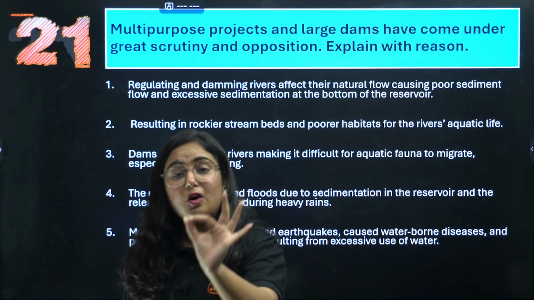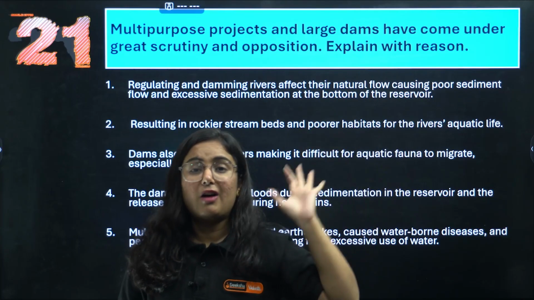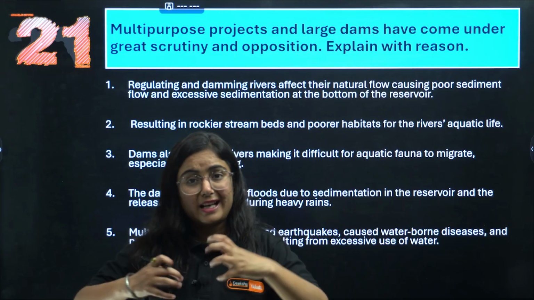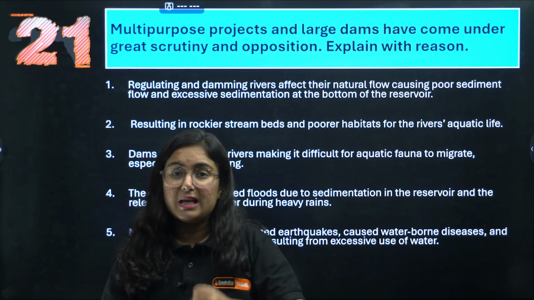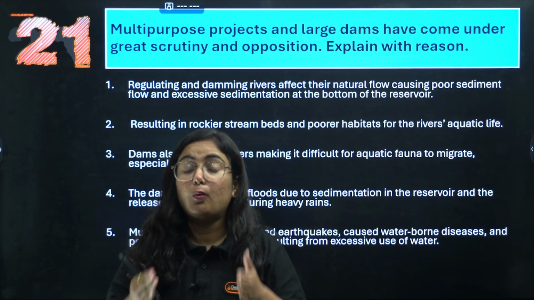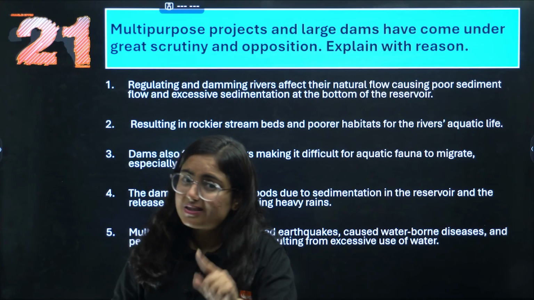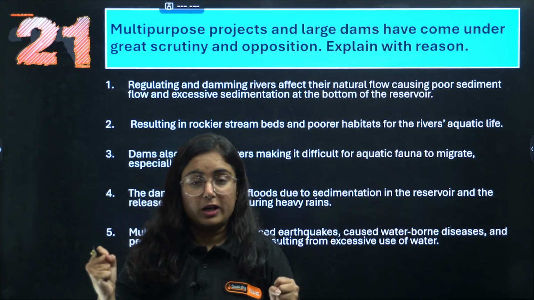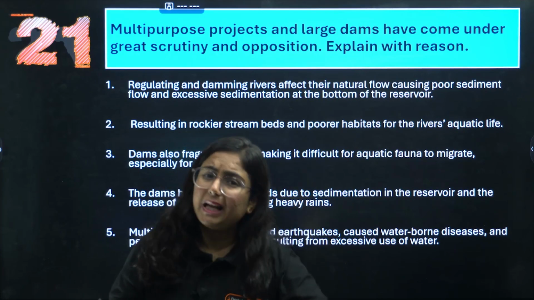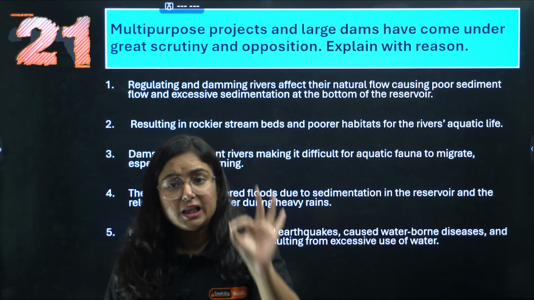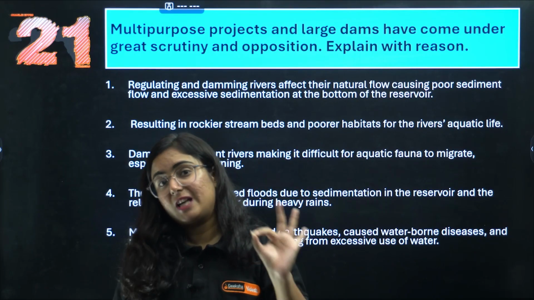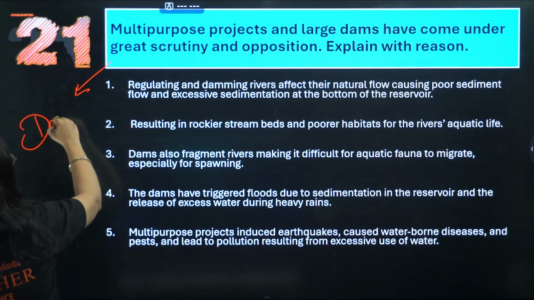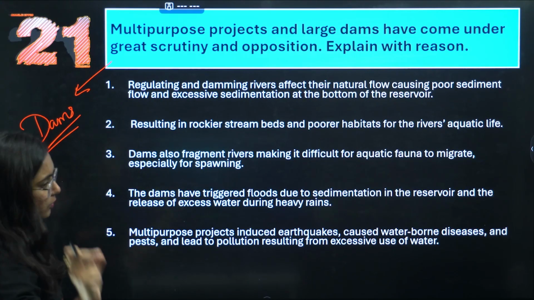considered as temples of modern India by our Jawaharlal Nehru, the first Prime Minister of India. Okay, he considered that rather than making temples, rather than making masjids, we should focus on what will boost our economy, and that was dams. Now, dams have various positive effects. The dam construction gives us many positives for the economy, but it also brings some negatives along. Now, the question is this: multi-purpose projects. Basically, here the multi-purpose projects are the construction of dams, okay?